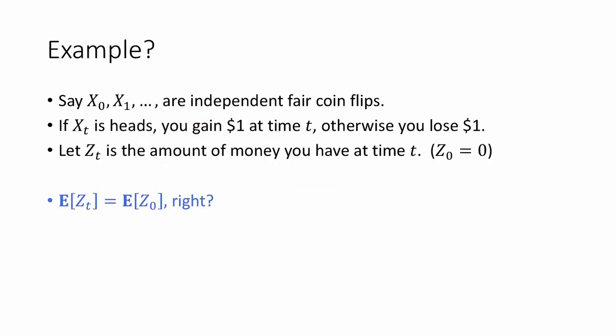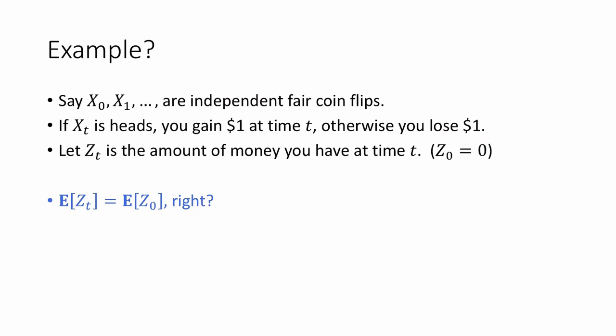Let's see an example, or perhaps a non-example, of this phenomenon. Suppose that x0, x1, ... are independent fair coin flips, so heads or tails. If xt ends up heads, then you gain $1 at time t. And otherwise, if xt is tails, you're going to lose $1 at time t. And let's let zt be the amount of money you have at time t, starting with z0 equal to 0. So zt is just a random walk, +1 or -1 independently at each step. We just argued that the expected value of zt is equal to the expected value of z0 for any t.